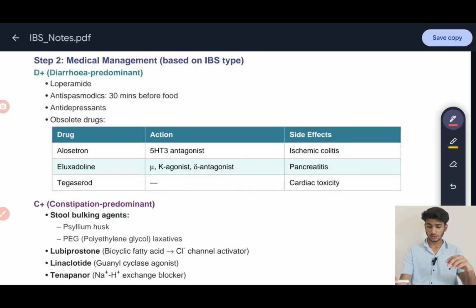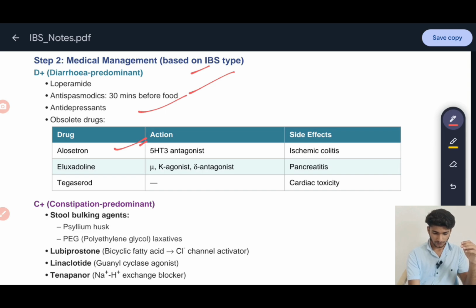Now the point of medical management. First, you should be careful whether the person is suffering from IBS-D or IBS-C, that is, irritable bowel syndrome with diarrhea or irritable bowel syndrome with constipation. If irritable bowel syndrome with diarrhea is there, you should give anti-diarrheal drugs. There are four types of drugs. You should give loperamide, antispasmodic drugs, antidepressant drugs, and some of the other drugs that are used. For example, alosetron, which acts as an antagonist for serotonin, inhibiting 5-hydroxytryptamine, and the side effect is ischemic colitis.